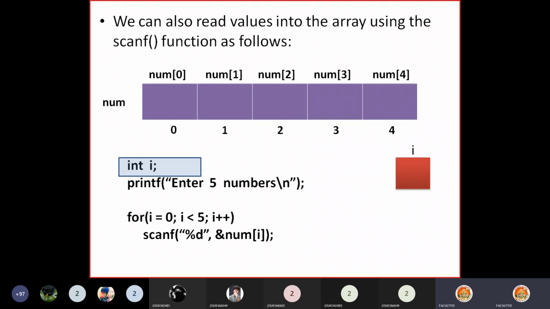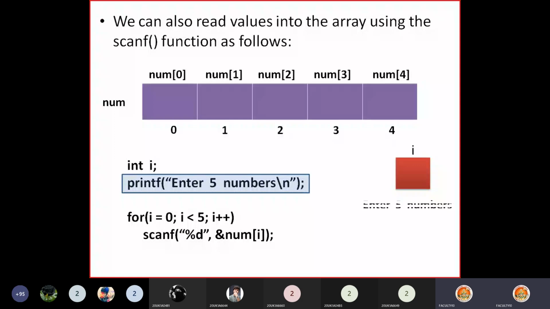When this is executed, memory is allocated for i, 4 bytes, and initially a garbage value will be present in this memory location. Then the next statement is executed, enter 5 numbers. So on the screen you will see enter 5 numbers. Immediately the user enters 5 numbers: 11, 22, 33, 44, 55. Assume the user has entered 5 numbers.